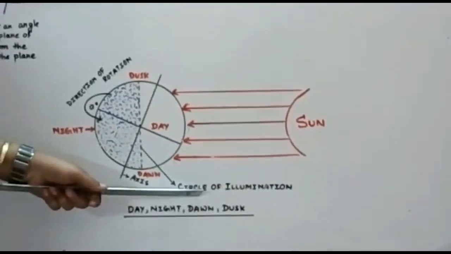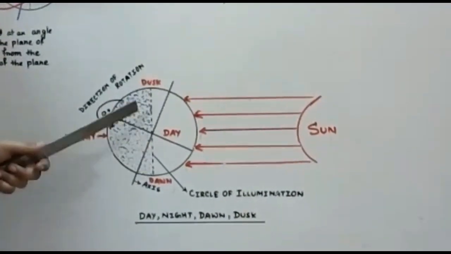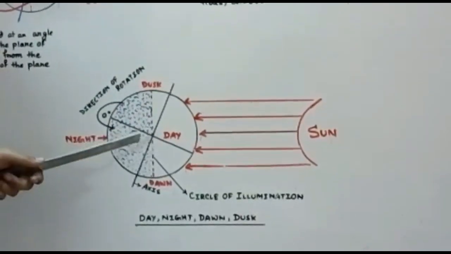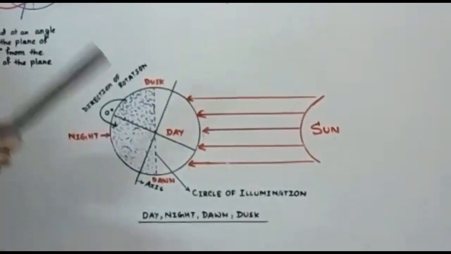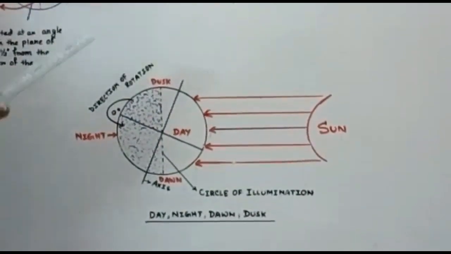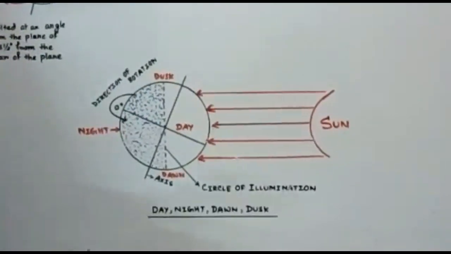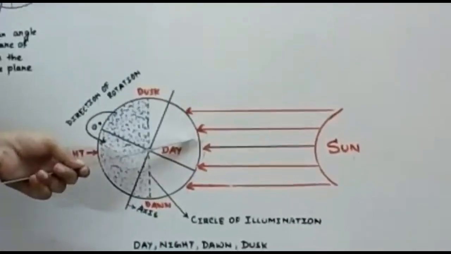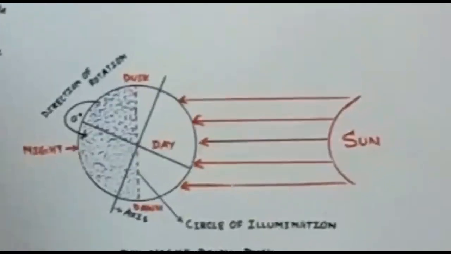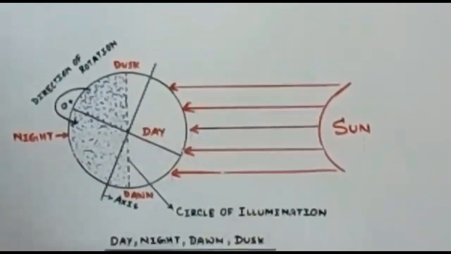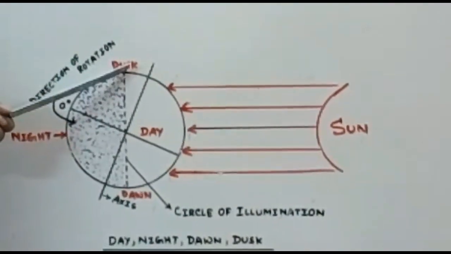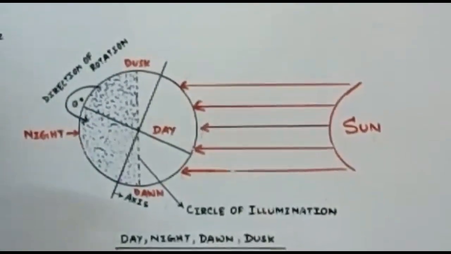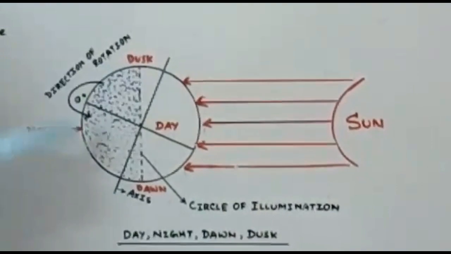Now when a portion enters from the darkness towards the lightened side, we call it dawn. And when the lightened portion crosses the circle of illumination and enters into the darkened portion, we call it dusk.